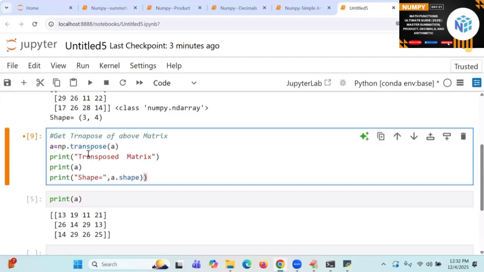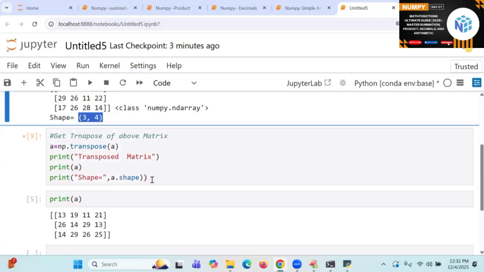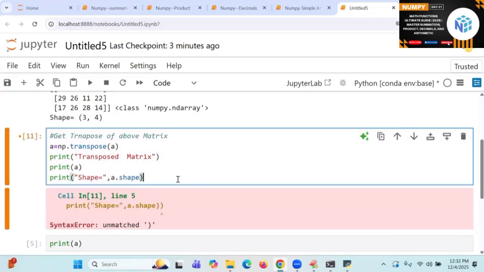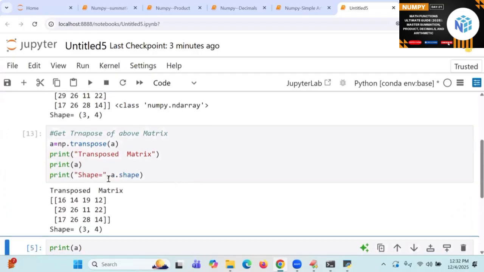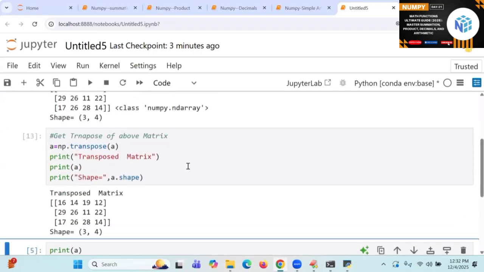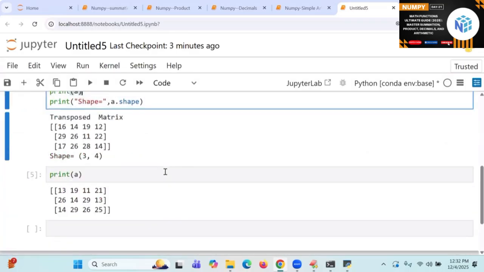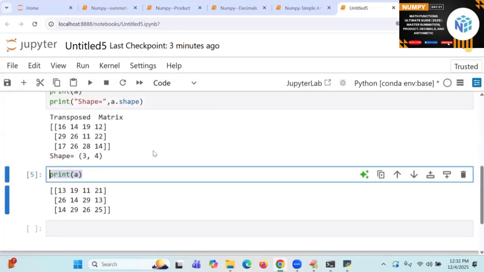Definitely earlier it was 3 comma 4. Now it is becoming 4 comma 3. So we are going to have A, and it is going to be 3 comma 4 here also. One minute.